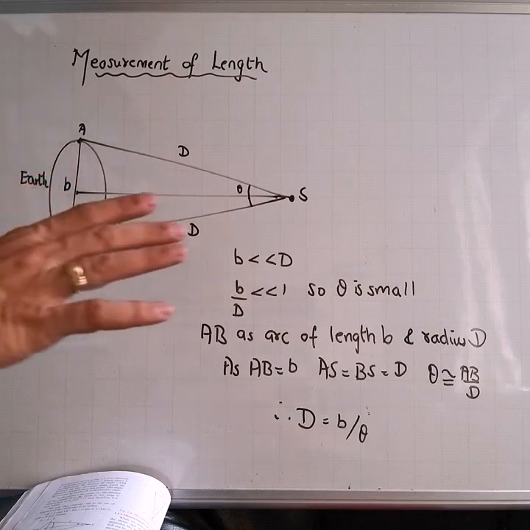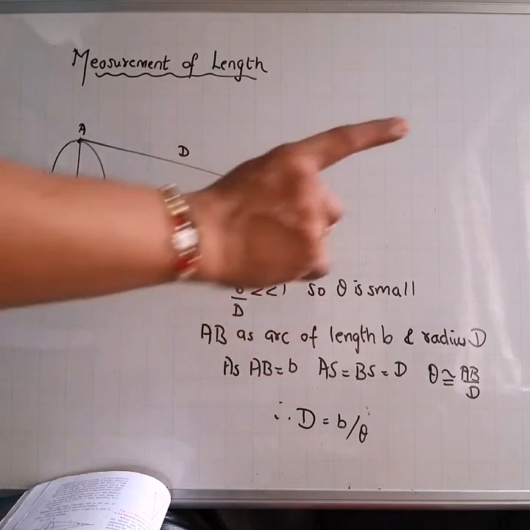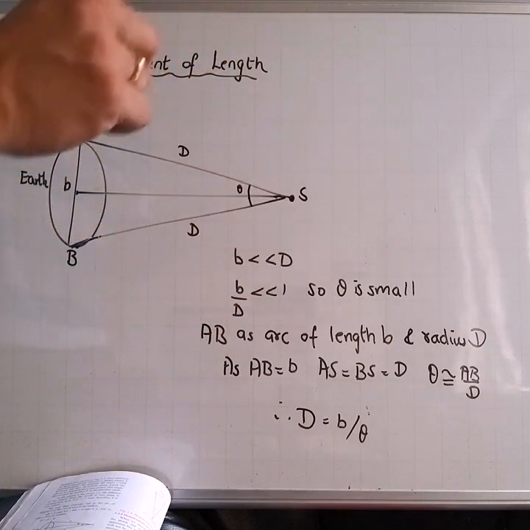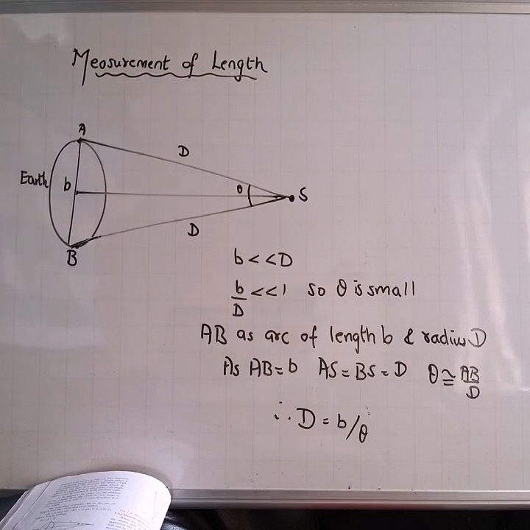Now before I explain, we will make use of the same formula for parallax, that is, arc is radius into angle. Getting it? So that formula will be used again over here. Now understand this.